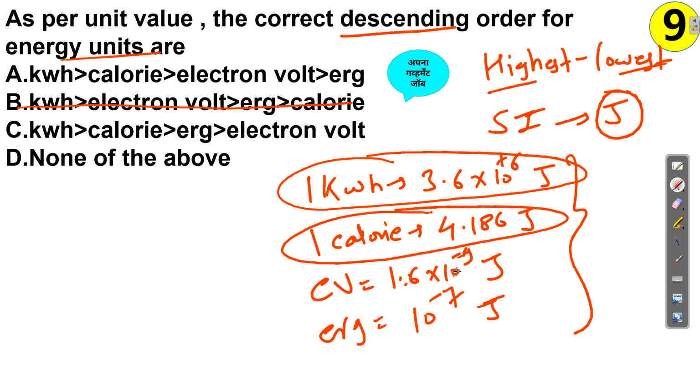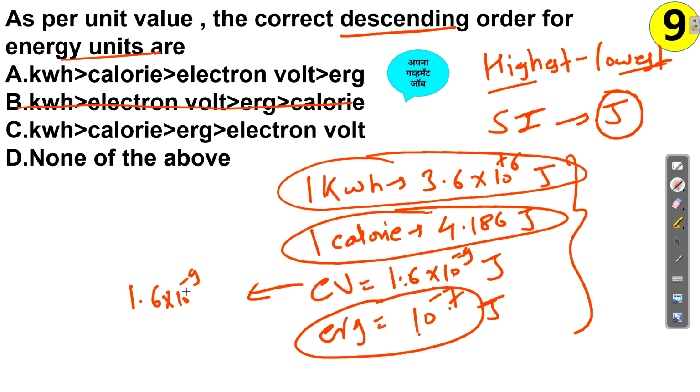The third one is either 10 raised to minus 7 or 1.6 into 10 raised to minus 9. So definitely it's erg. Or you can just convert this electron volt into this form also. See, 1.6 into 10 raised to minus 9, right? This is nothing but 16 into 10 raised to minus 10.